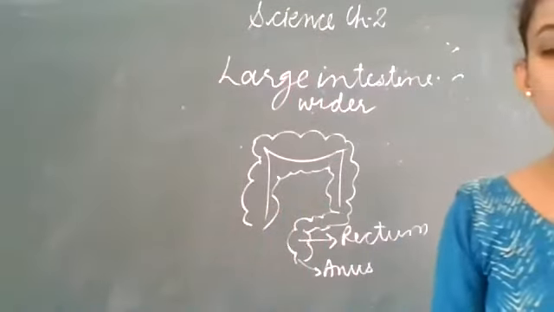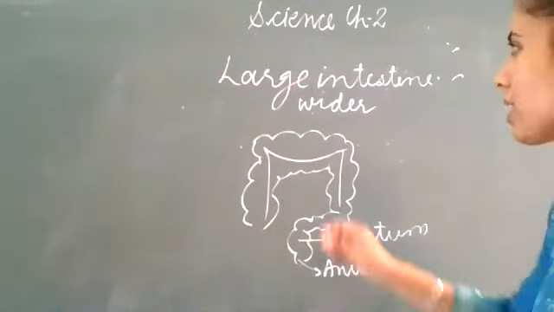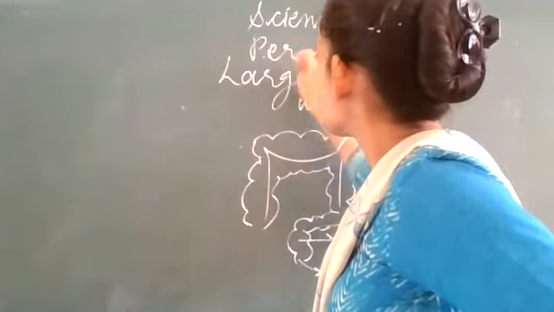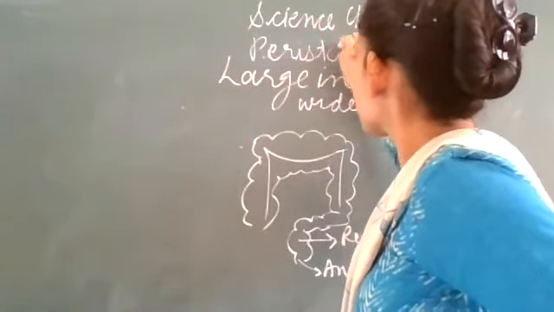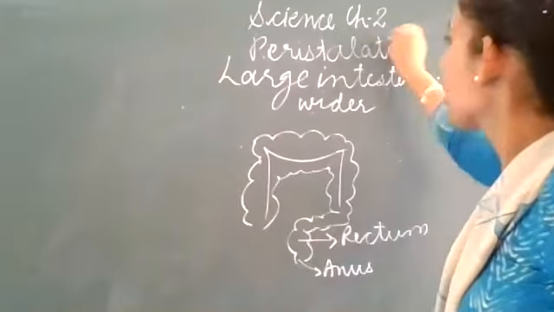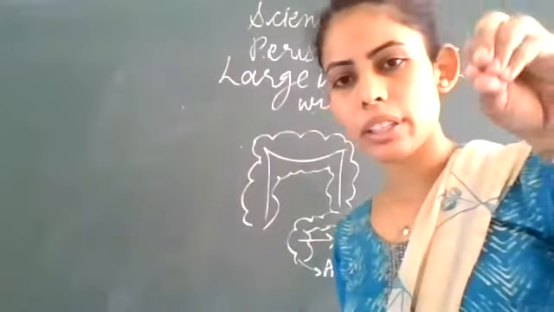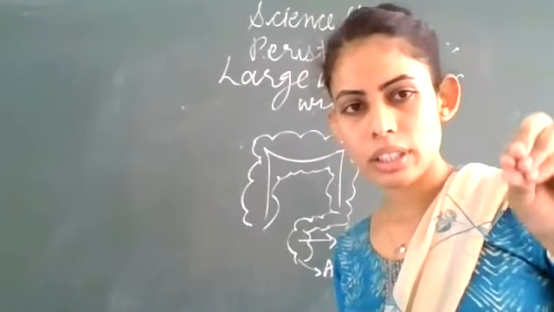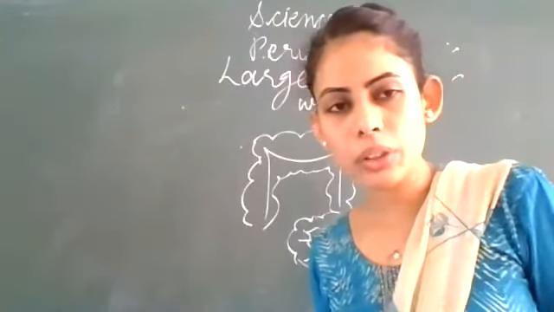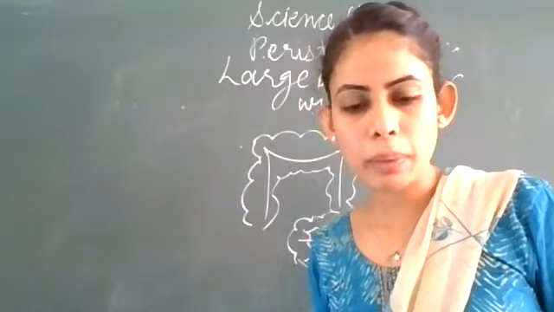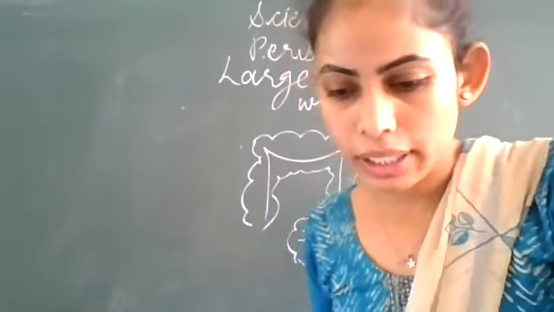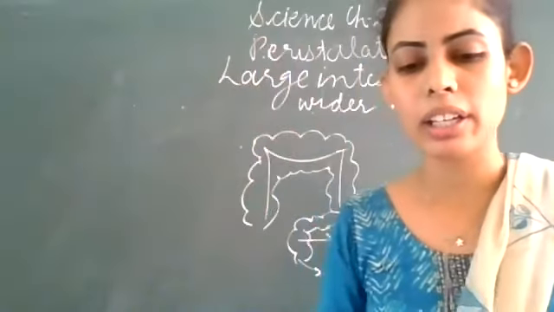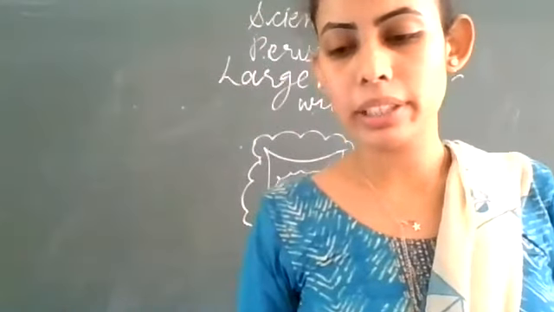So you can note it down, if you have not noted, it is peristaltic. Here I have told you in this way, it is happening: contraction, expansion. In this way, the food is going down in the food pipe. Clear? So the movement in the digestive tract is a peristaltic movement.